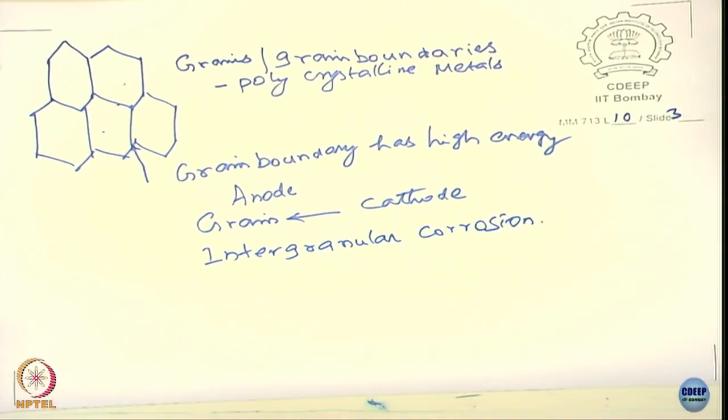It is more complex than what I have depicted here. We will see this again in detail. Now look at this, the anode and cathode are fixed with respect to time. Grain boundaries will continue to dissolve with time, and the grains will remain as a cathode with respect to time.